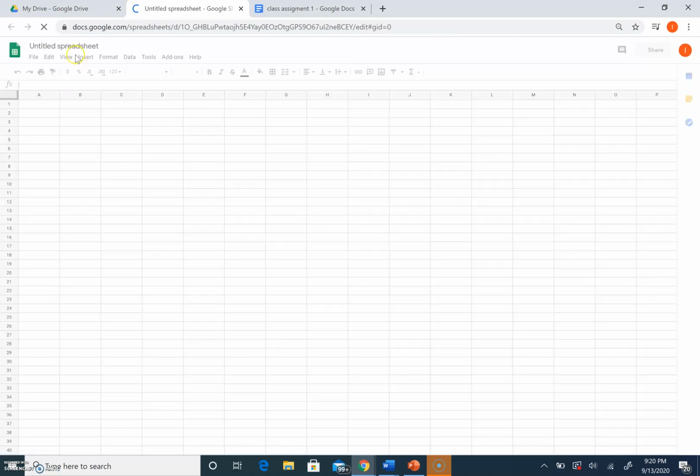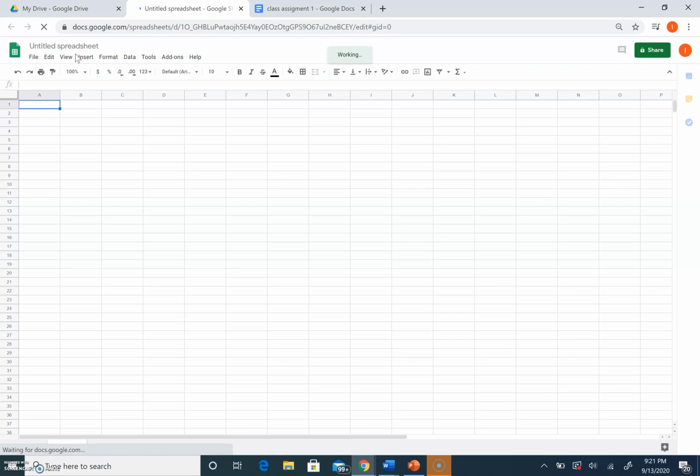In Google Sheets, again, you can change the name of your document right here to whatever you'd like. I'm just going to name it Title 1. Then this is just like Excel. It's a nice document to use if trying to keep money or trying to keep things intact.